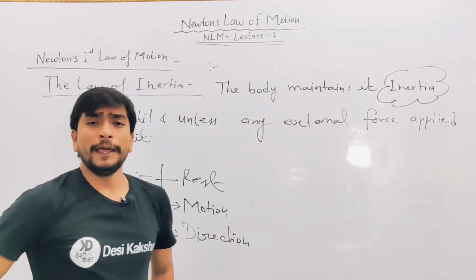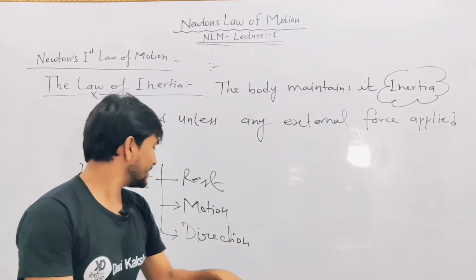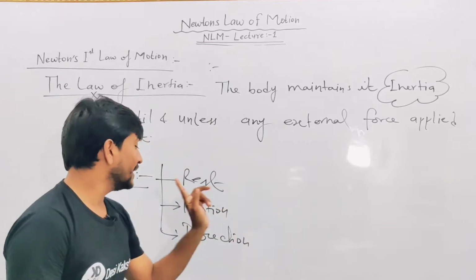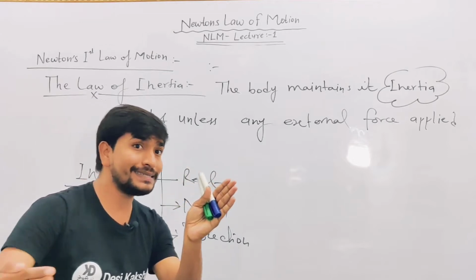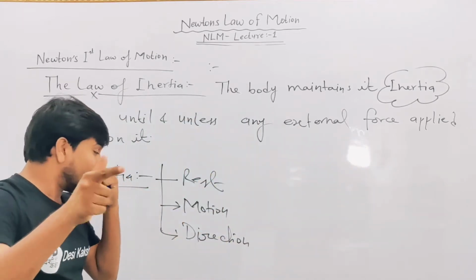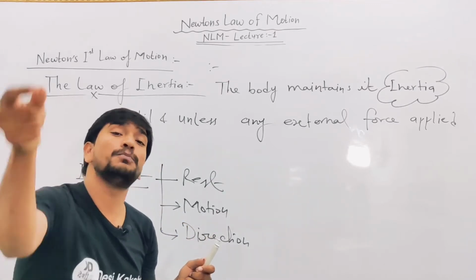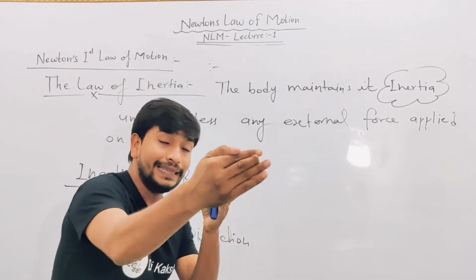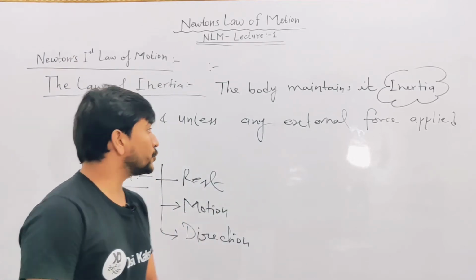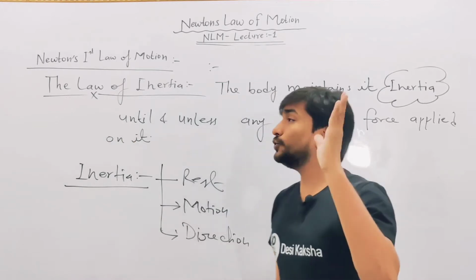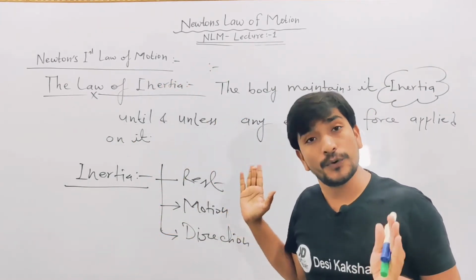What does it mean actually? If a body is at rest, it will remain at rest. If a body is in uniform motion, it will remain in uniform motion. If a body is turning, it will have a proper direction, and that object will stay in that direction until or unless any external force is applied. So I think, dear students, you now have a basic idea about Newton's first law of motion.